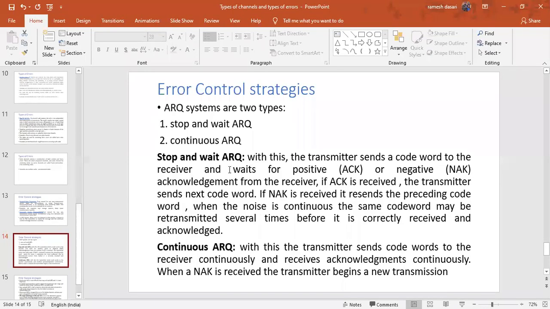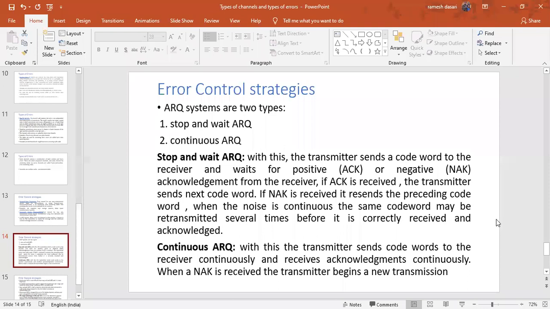That's it. In the previous case, it waits until it gets the acknowledgement from the receiver. But coming to continuous ARQ, it continuously transmits the code words: first code word, second code word, third code word, and continuously receives the acknowledgements from the receiver. But whenever a negative acknowledgement is received, then automatically the transmitter begins the new transmission.